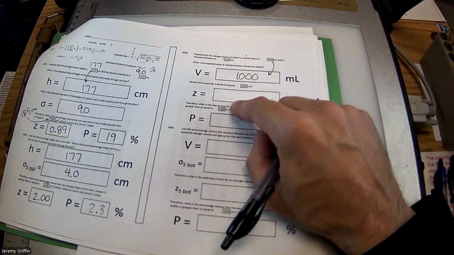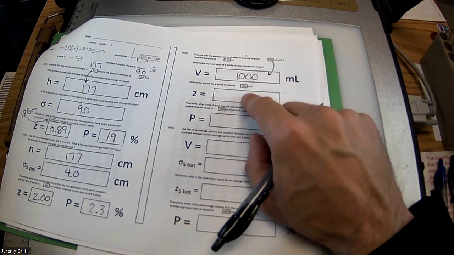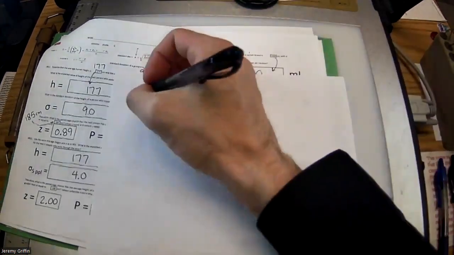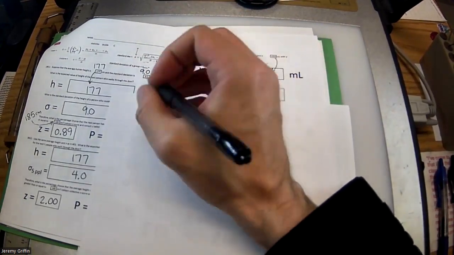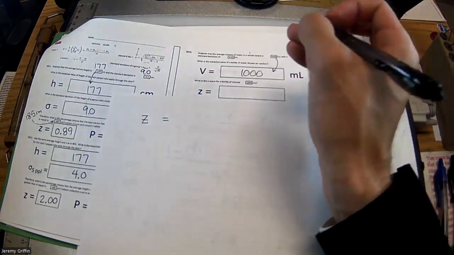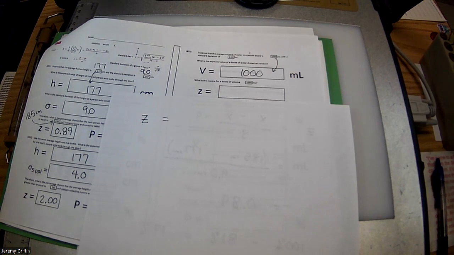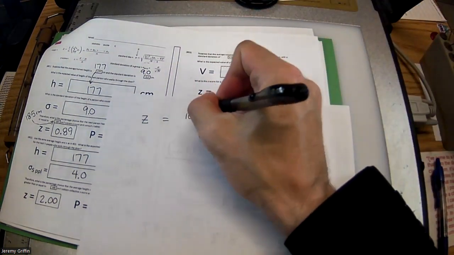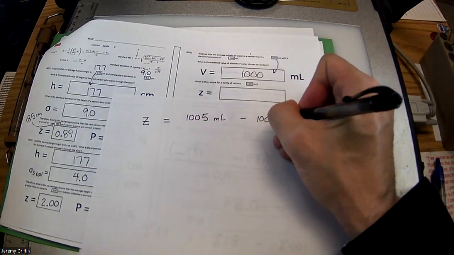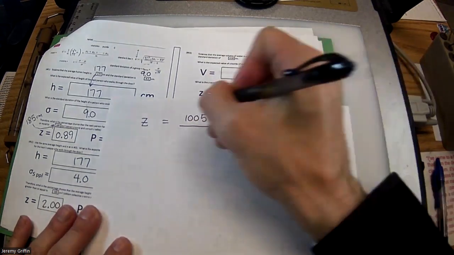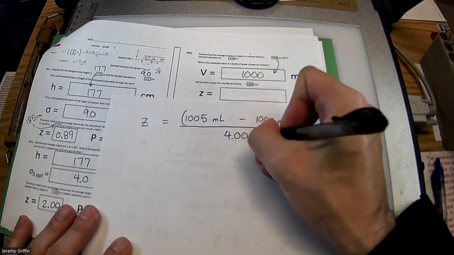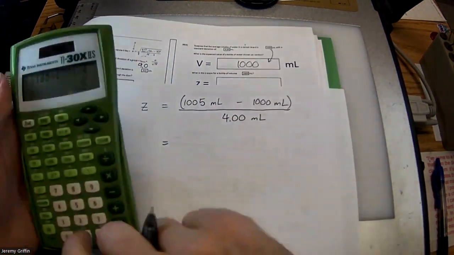And what's the z-score for a bottle with 1,005 milliliters? Okay, so now I pull another bottle off the shelf and it looks like it's a little bit overfilled. Or is it a little bit overfilled or is it a lot overfilled? Well, we're gonna find out. So I'm looking at a target value of 1,005 milliliters. I know the average for lots of bottles is an even 1,000. And there's this standard deviation, like a plus or minus factor of like 4 milliliters. Let's see what the z-score is for this particular bottle.